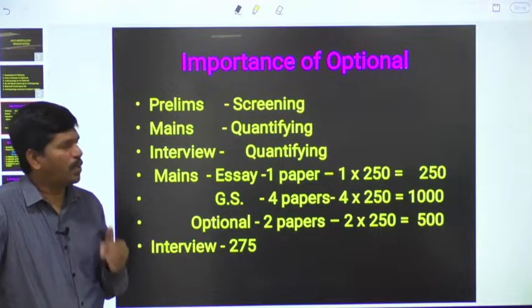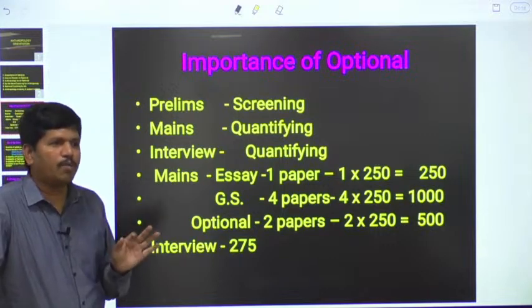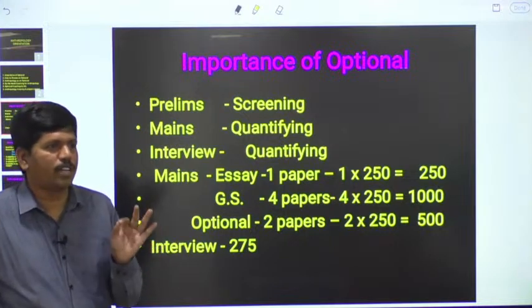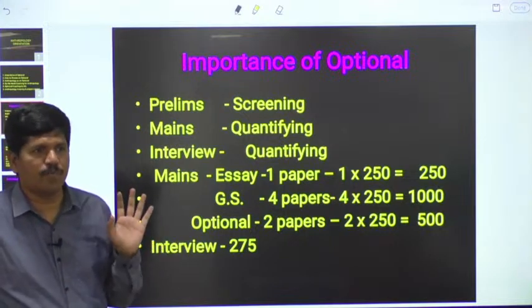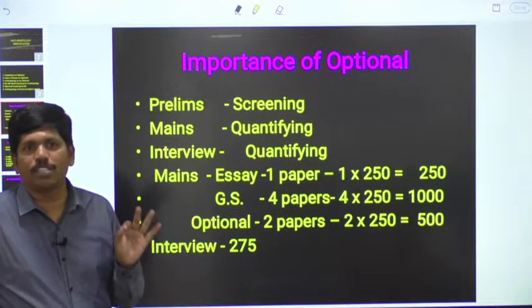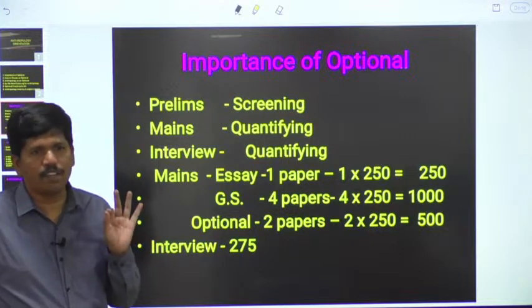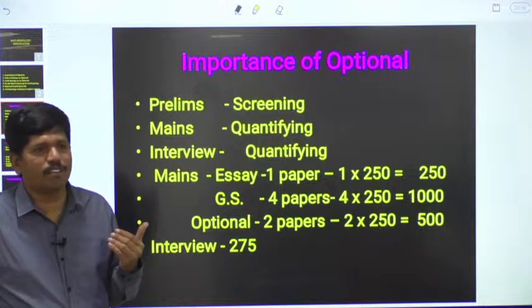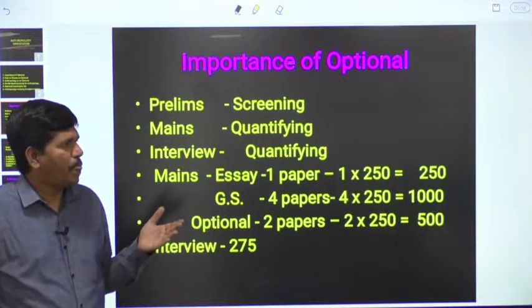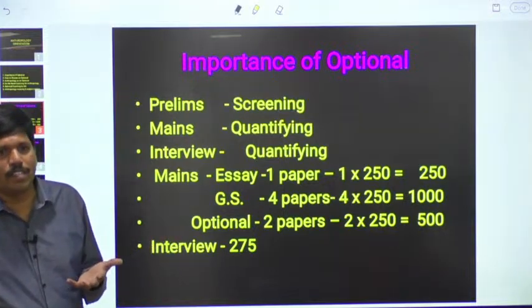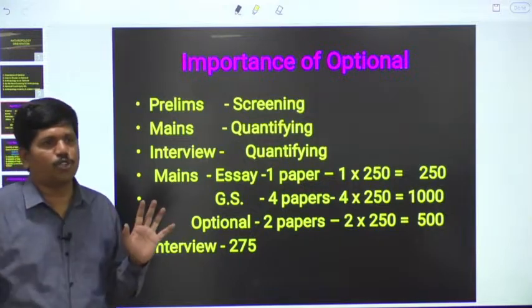You have to go by the trend. If you opt for common optionals, the chances of success are very, very high. If you opt for rare optionals, the chances of success are very, very rare. This is based on our experience only. See, our background, our intelligence, all these things are not going to matter.